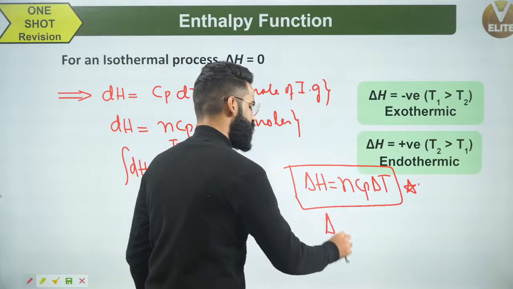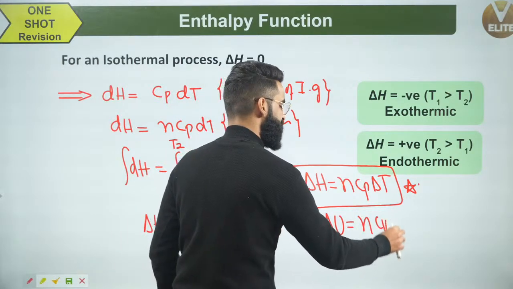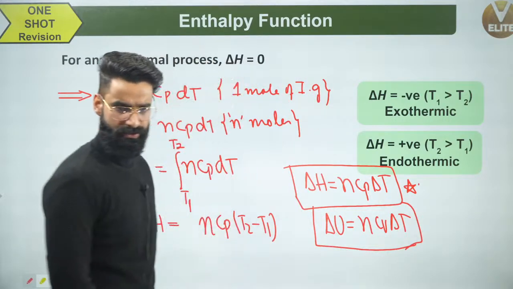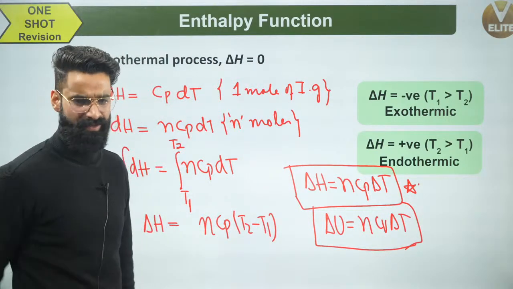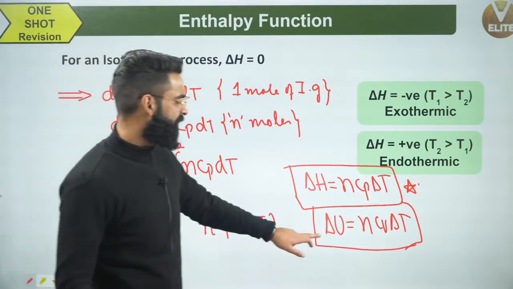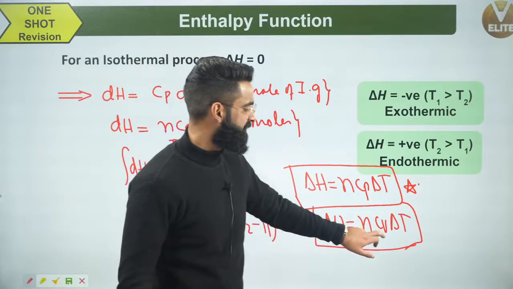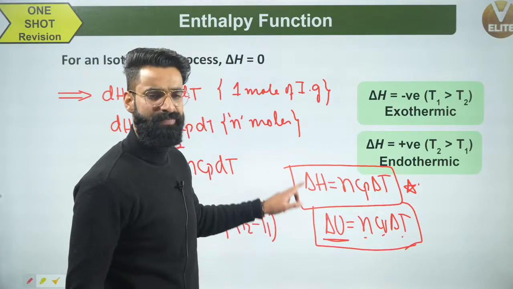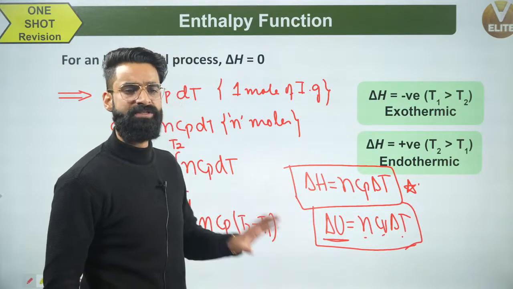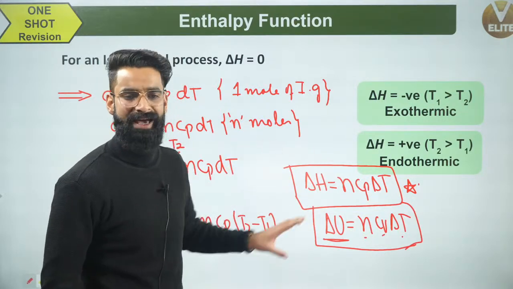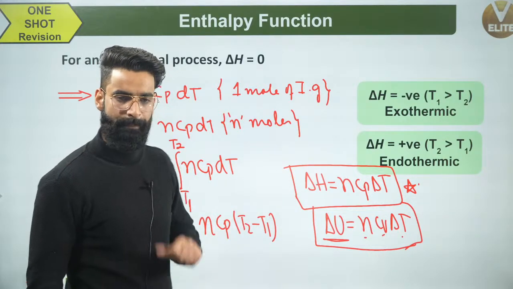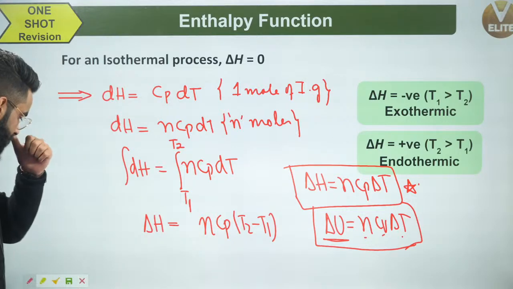I told you delta U is equal to nCv delta T for n moles of ideal gas whose temperature changes from T1 to T2. If I have n moles of ideal gas in the container, and its temperature is changing from T1 to T2, the change in the value of internal energy is going to be nCv delta T. The change in the value of enthalpy is going to be nCp delta T, right? And both these equations are valid for the ideal gases. Now guys, one more important thing about this enthalpy.